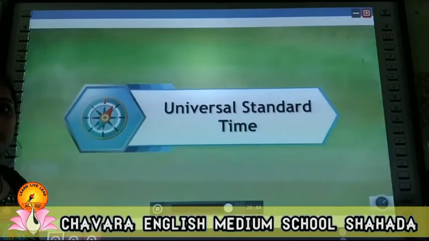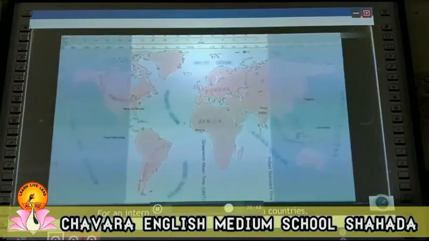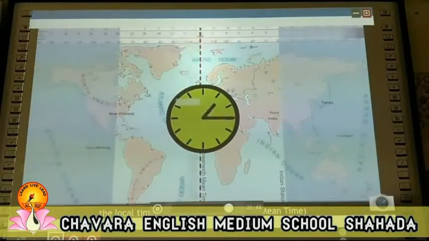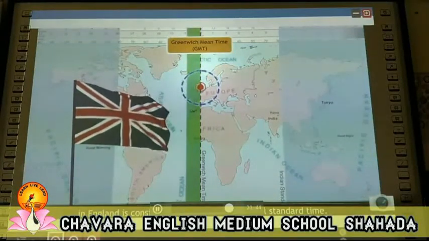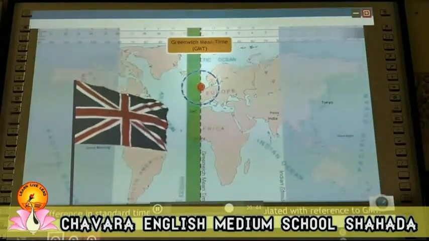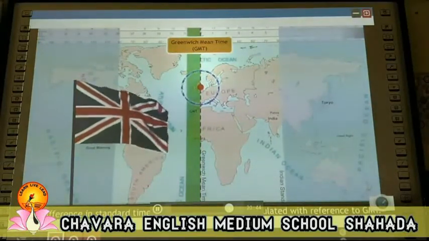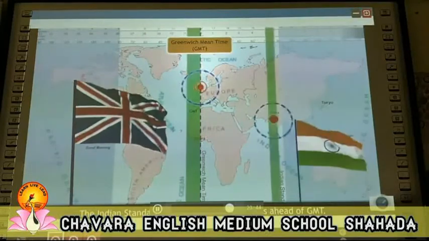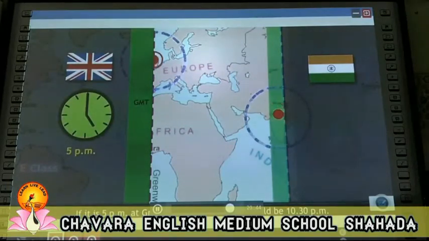Universal Standard Time. For international coordination between countries, the local time at Greenwich Mean Time in England is considered to be the international standard time. The difference in standard times of various countries is calculated with reference to GMT. The Indian Standard Time is 5 hours 30 minutes ahead of GMT. If it is 5 p.m. at Greenwich, then in India it would be 10:30 p.m.